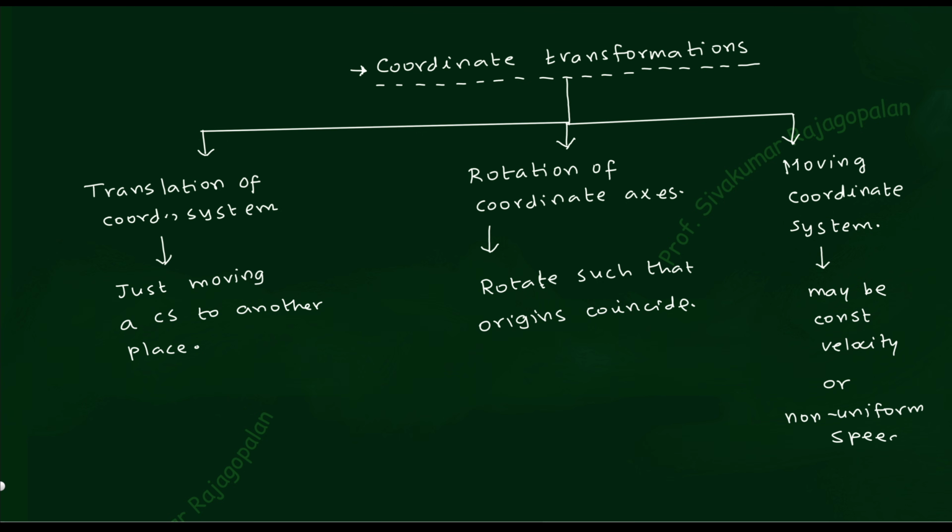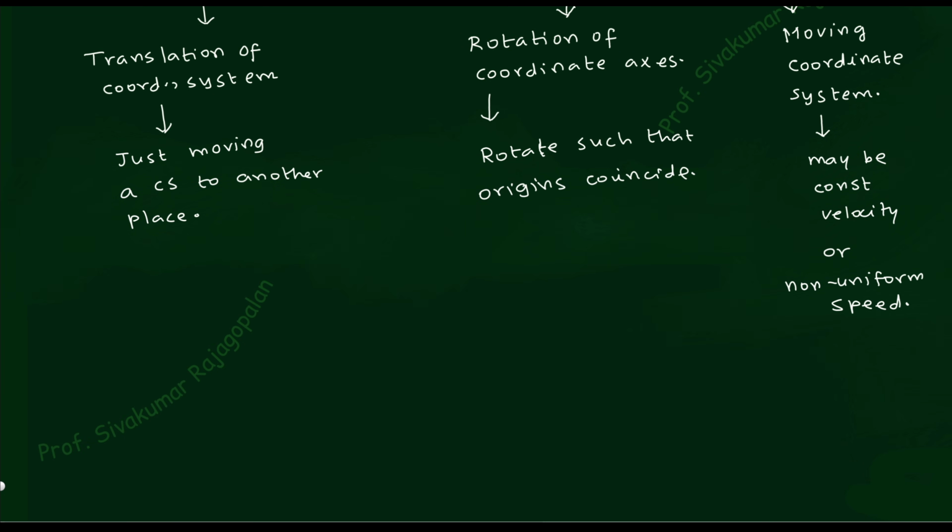Non-constant means non-uniform, so non-uniform speed. So now you have all these things, and we will call this the Galilean transformation. Galilean transformation is a generic name, so I will write down that the terminology for this whole set is the Galilean transformation. And we will see how many parameters are involved in the total Galilean transformation. If you want to perform the Galilean transformation, how many parameters or variables are required? That we will see now.